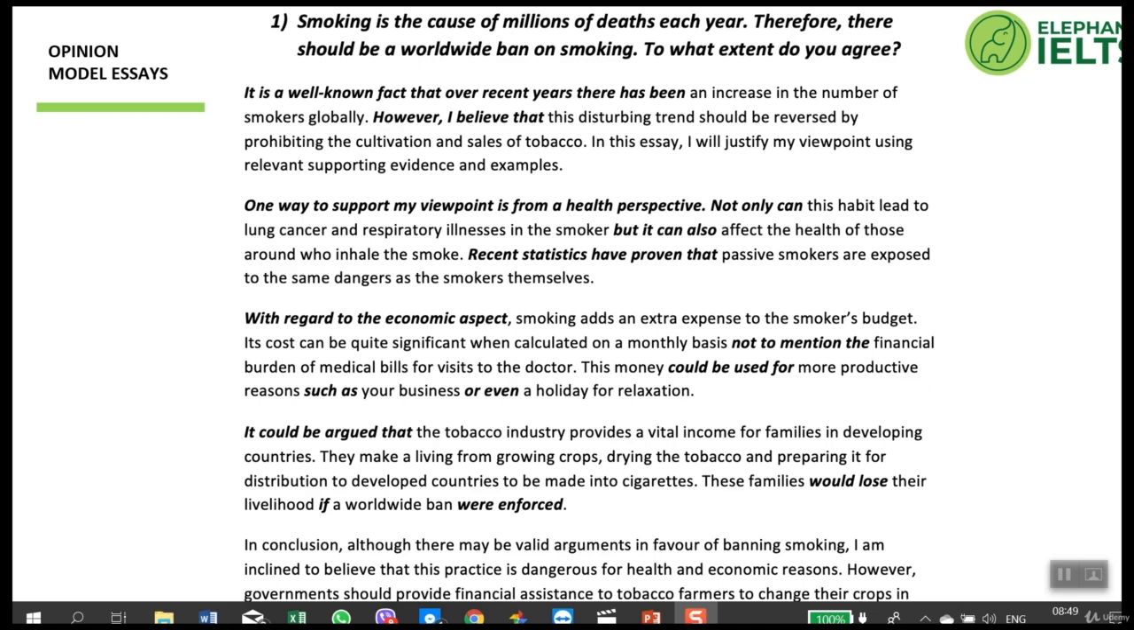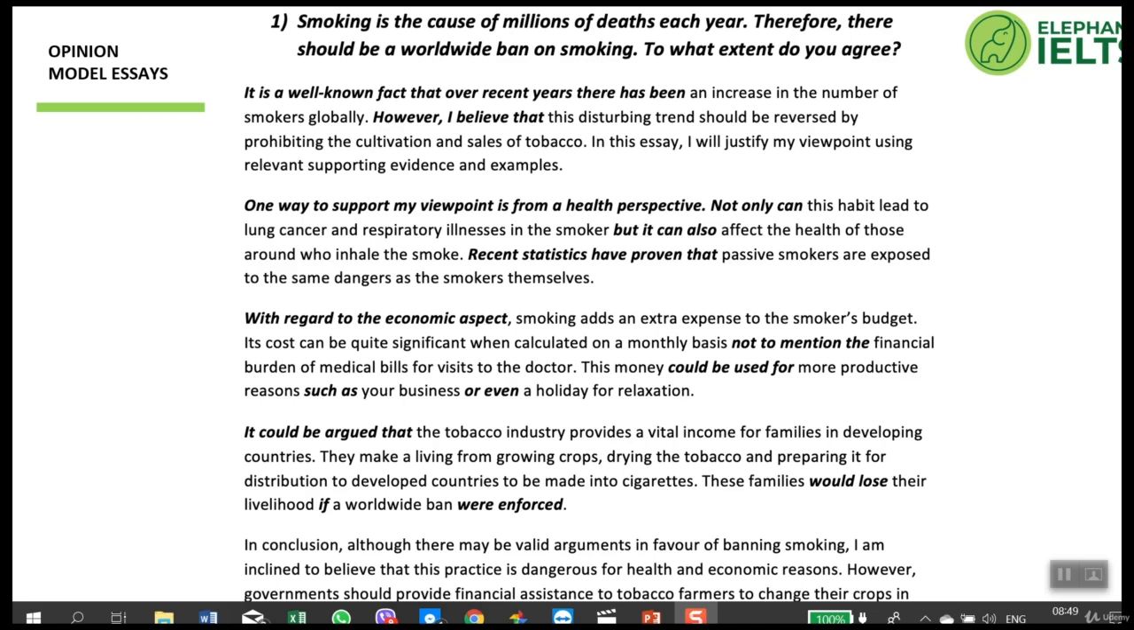Let's look at the second paragraph. With regard to the economic aspect, smoking adds an extra expense to the smoker's budget. Topic sentence: now I'm going to talk about the economic aspect. Explanation in the second sentence: its cost can be quite significant when calculated on a monthly basis, not to mention the financial burden of medical bills for visits to the doctor. So it explains the first sentence, and it's a complex sentence using not to mention in the middle.